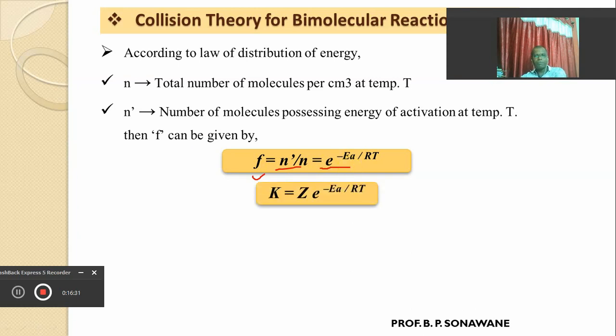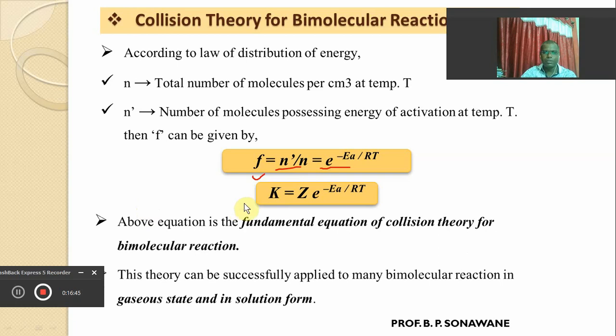If we put this value of F in the earlier equation K equals Z into F, we get the equation for the specific rate of a gaseous reaction according to collision theory: K equals Z into e raised to minus Ea upon RT.